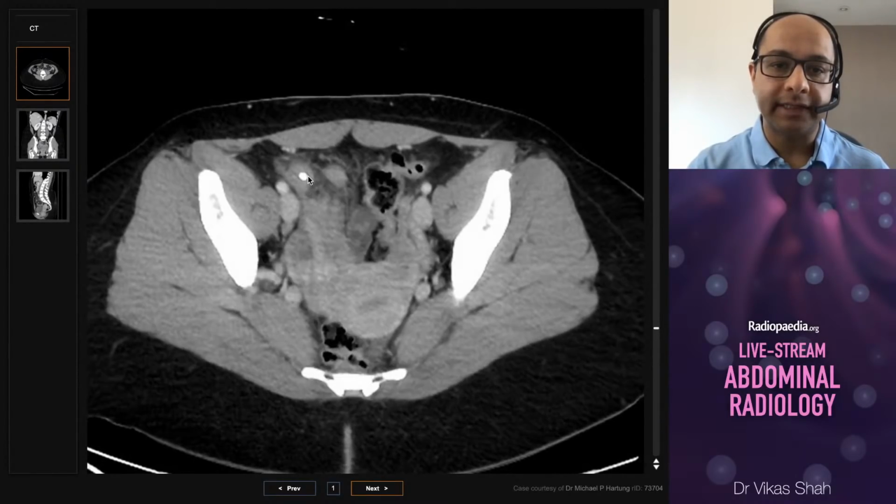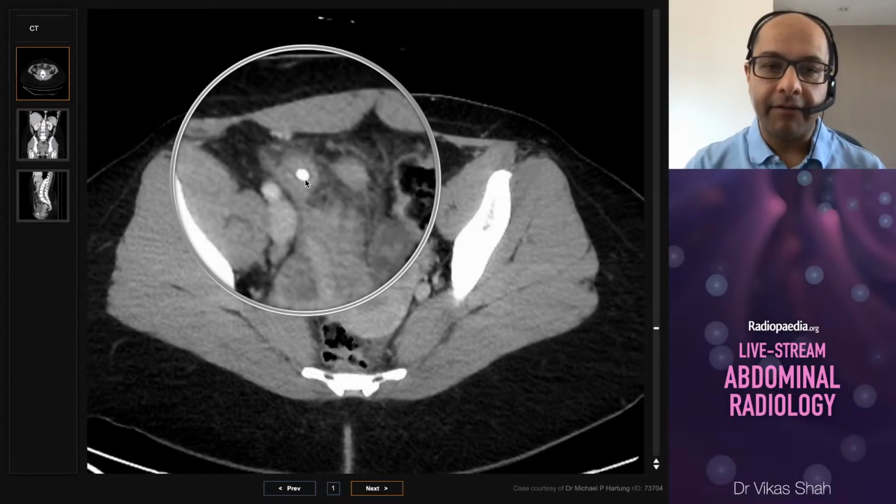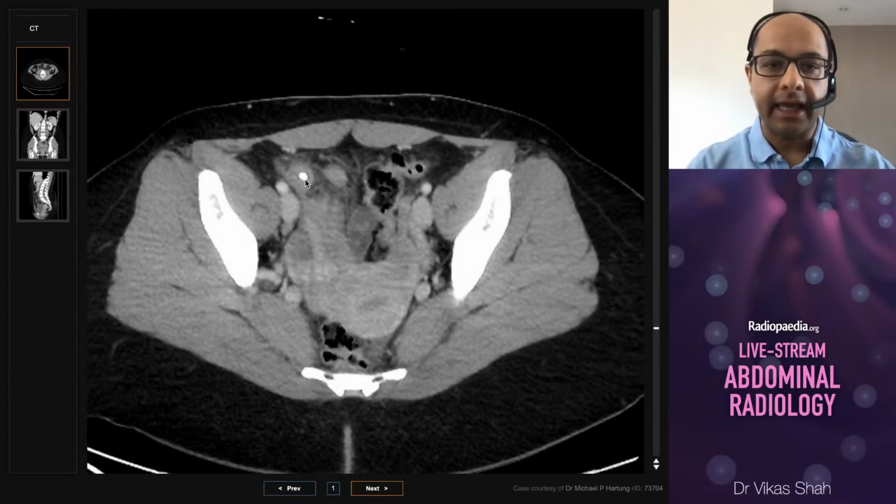And as we go towards the tip, we can see that there is a very dense structure within the lumen of the appendix, and that's an appendicolith. And we often see these in cases of appendicitis.